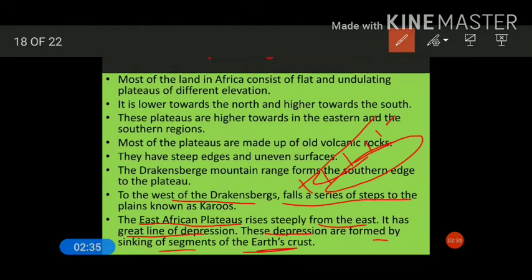This has been formed due to the shrinking of the landmass, or you can say due to faulting activities. Shrink means to fall down, due to tectonic activities. So a depression is formed in this region.